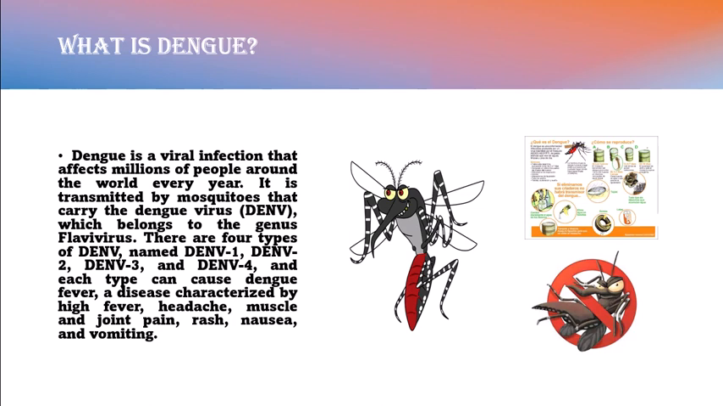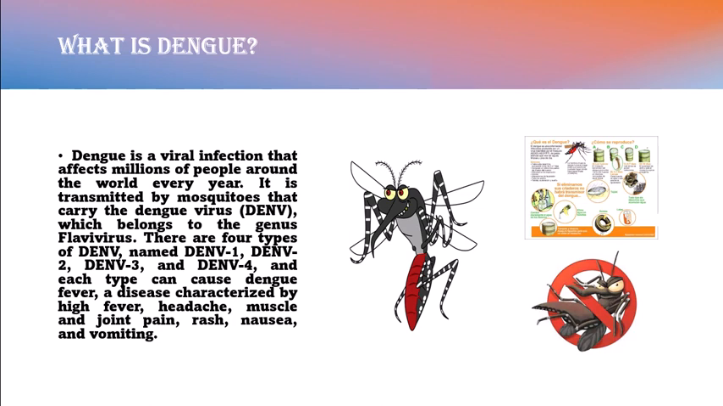There are 4 types of DNV, named DNV1, DNV2, DNV3, and DNV4, and each type can cause dengue fever, a disease characterized by high fever, headache, muscle and joint pain, rash, nausea, and vomiting. In some cases, dengue fever can progress to severe dengue, also known as dengue hemorrhagic fever or dengue shock syndrome, which can cause serious bleeding, organ failure, shock, and death.